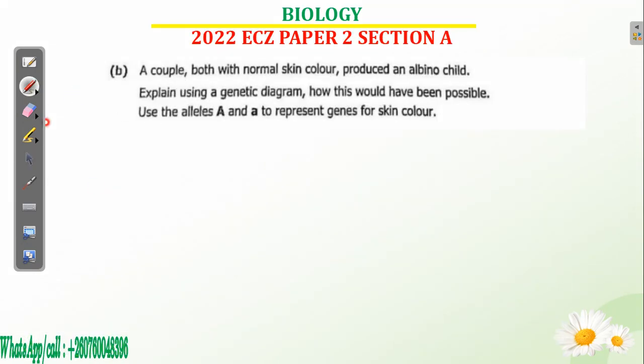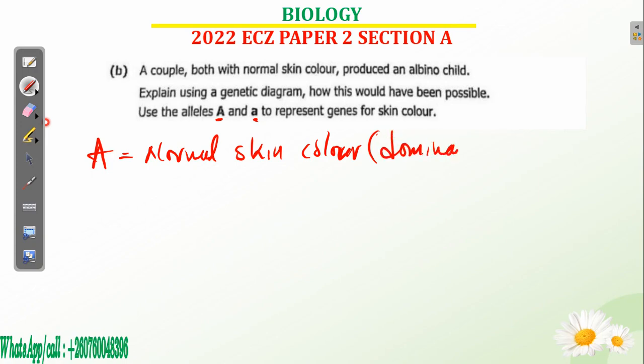Here you need to understand these letters, what the capital letter A as well as the small letter a mean. The capital letter A in this case represents normal skin color. A means dominant allele. It's the one which is dominating, which is seen on the outside, in the phenotype.